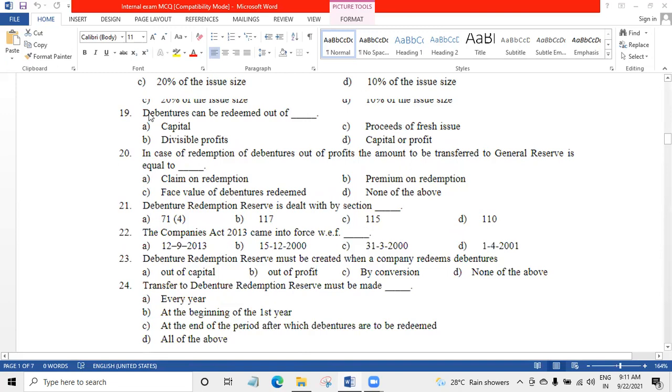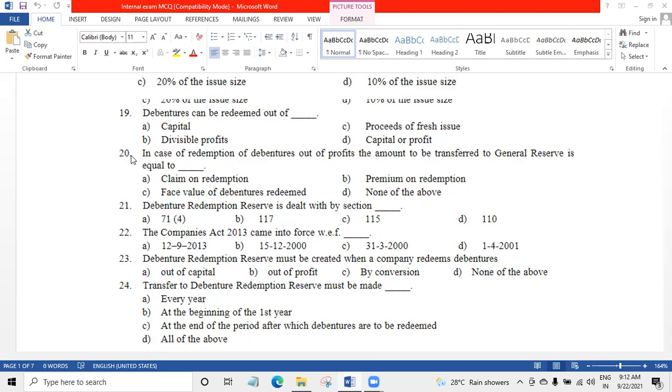Number 19, debentures can be redeemed out of dash. Capital, proceeds of fresh issue, divisible profits, capital or profit. There are two methods to redeem the debentures. First method is redemption through capital and redemption through profits. So this is correct, D.